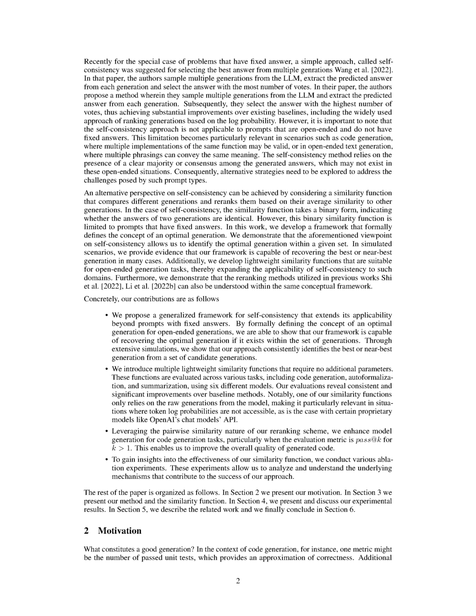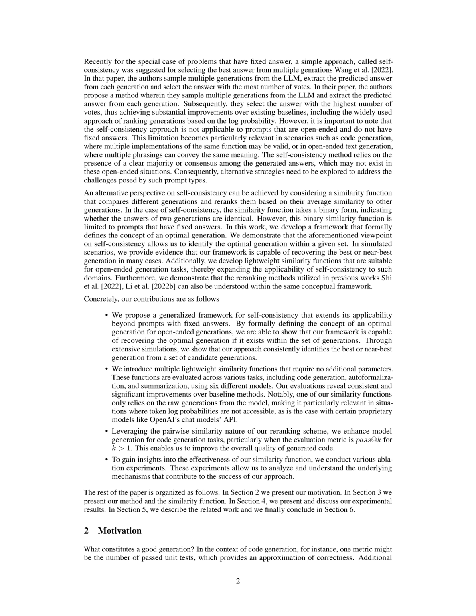This limitation becomes particularly relevant in scenarios such as code generation, where multiple implementations of the same function may be valid, or in open-ended text generation, where multiple phrasings can convey the same meaning. The self-consistency method relies on the presence of a clear majority or consensus among the generated answers, which may not exist in these open-ended situations. Therefore, alternative strategies need to be explored to address the challenges posed by such prompt types.